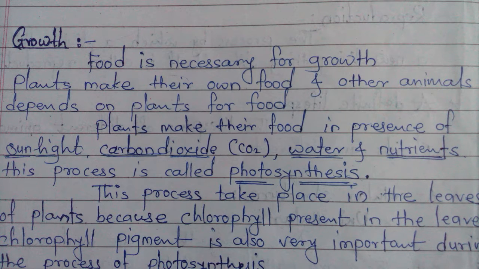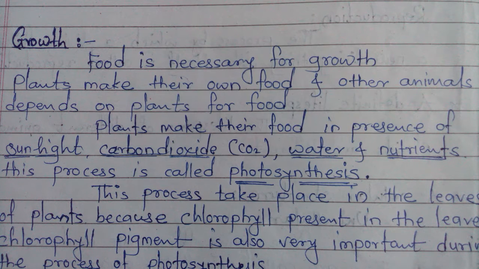Why does this happen in the leaves of plants, do you know? Because the leaves of plants are green in color. Why are these leaves green in color? Due to the chlorophyll pigment. As well as that, stomata are present on leaves.